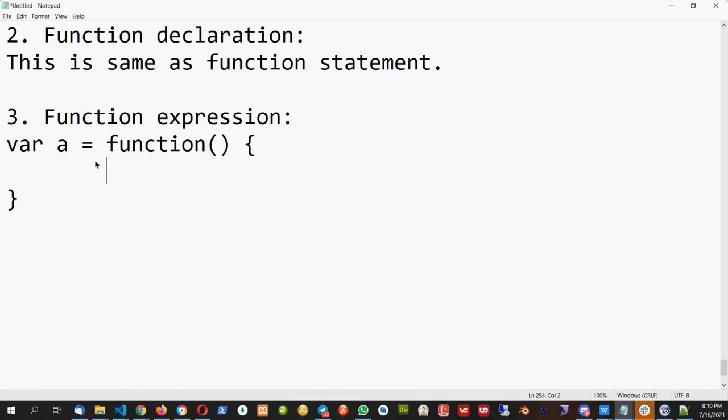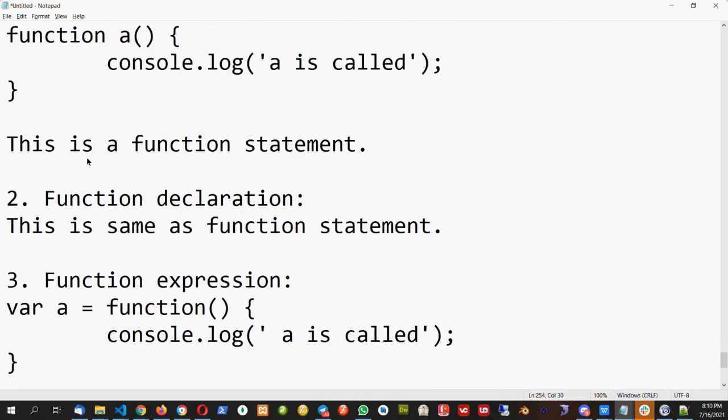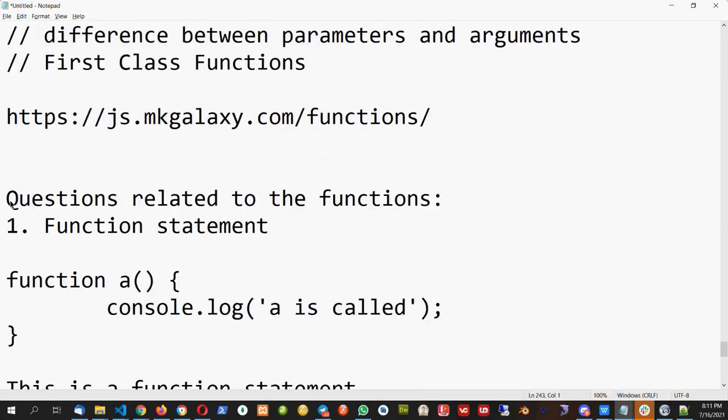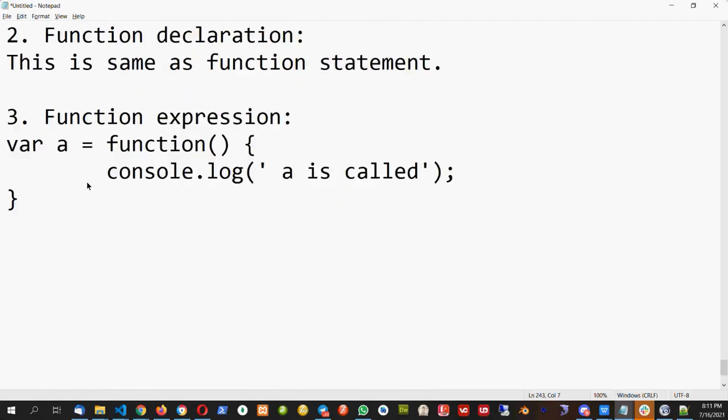So we will write var a function, and here I can say console.log a is called. So there are two differences. One of the difference between the statement and expression is, in expression we write function as a expression. As expression means as a value. This is a value to this variable. So I create a variable and I assign the function to that variable. Here I don't create the variable. I just create the function in the normal way as we do in all programming languages.